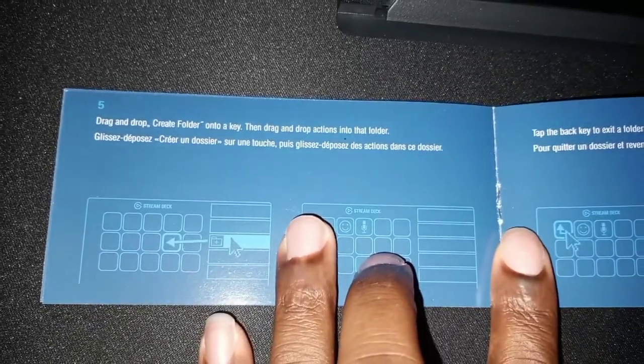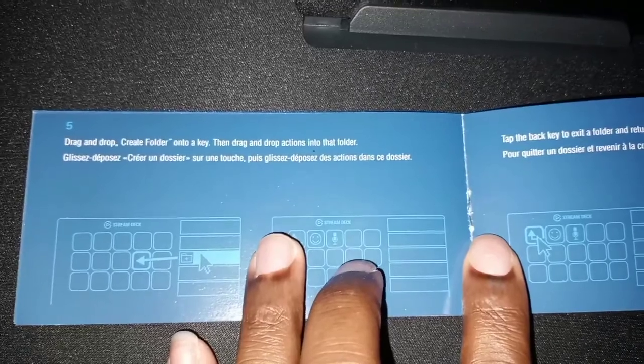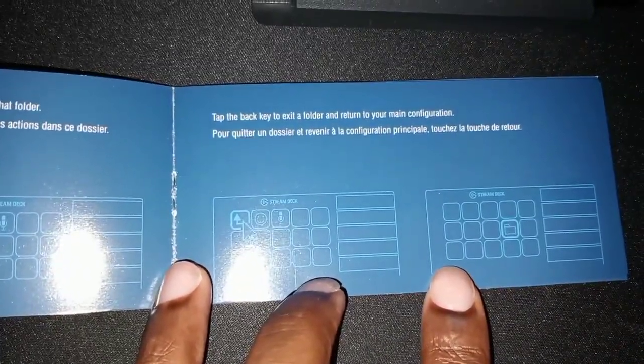Then it say drag and drop, create folder onto a key, then drag and drop actions to that folder. As you can see. Then moving on. Tap the back key to exit folder and return to main configuration.